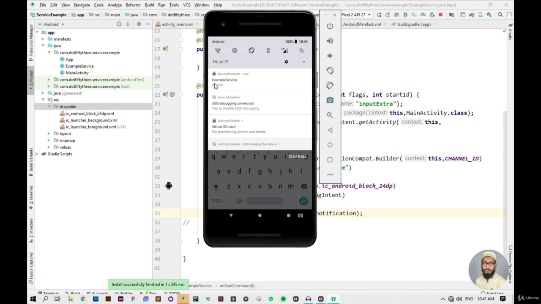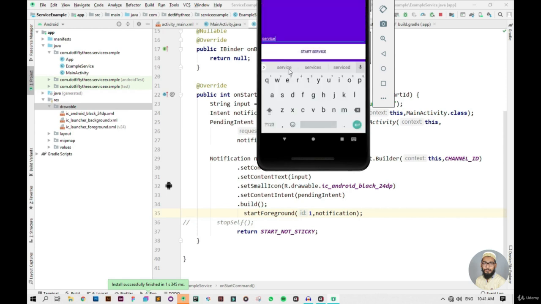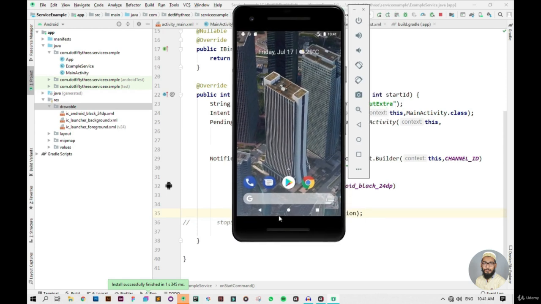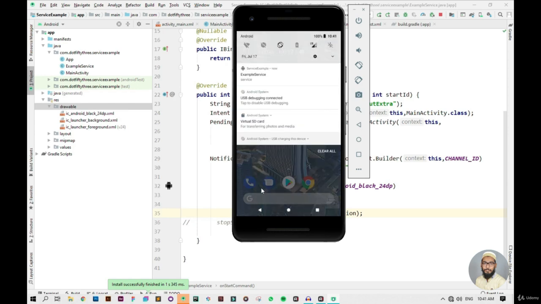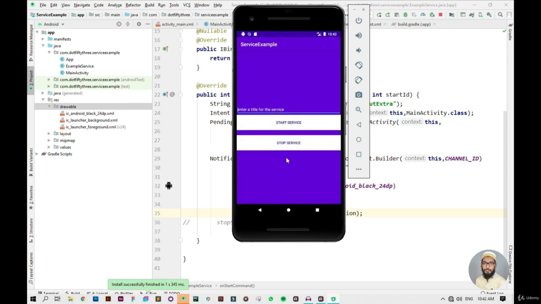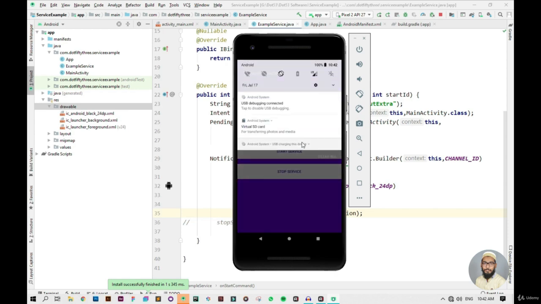Here is our title that I have given, example service, and here is the text that we have entered as a service. Now if I close this application right here, as you can see, my application is closed, but still my service is running, and it will keep on running until I open this application again and click on the stop service button, and as I click on it, my service gets stopped.